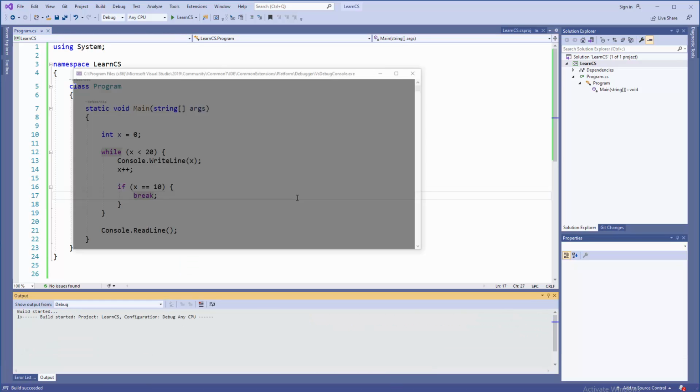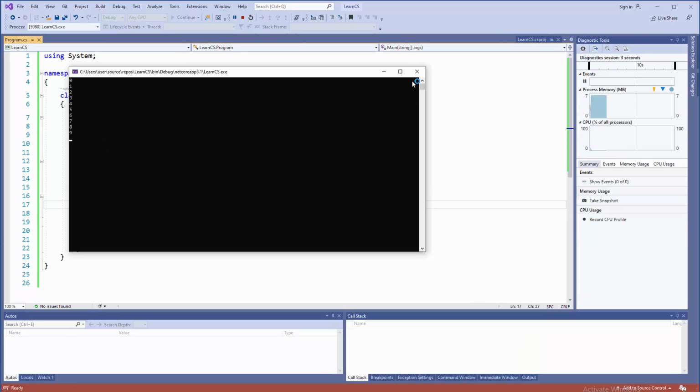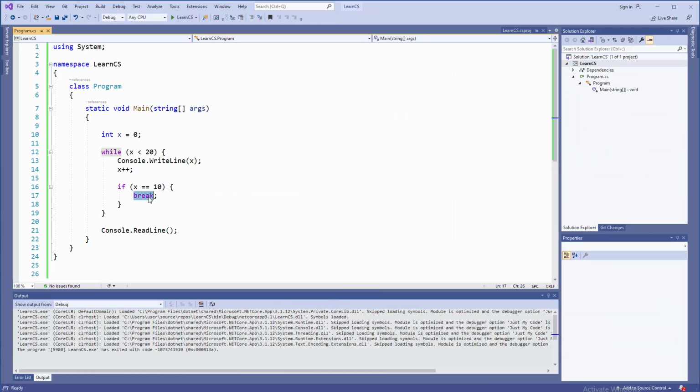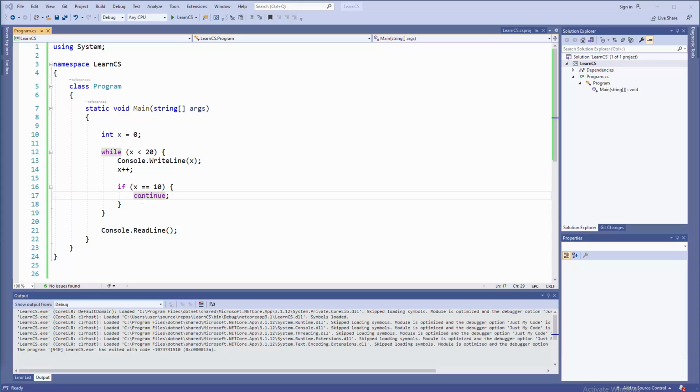F5 and there you go. Cool result, a very simple thing to understand. But we cannot just change break to continue when we talk about while loops. No, we're gonna run into a problem. Continue, F5, and guess what? We're gonna see 10.